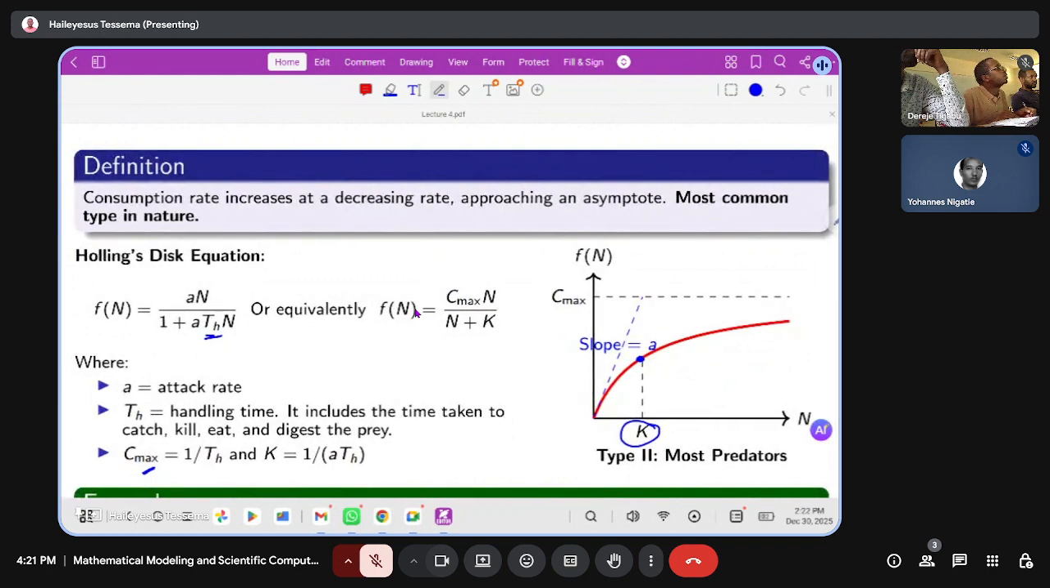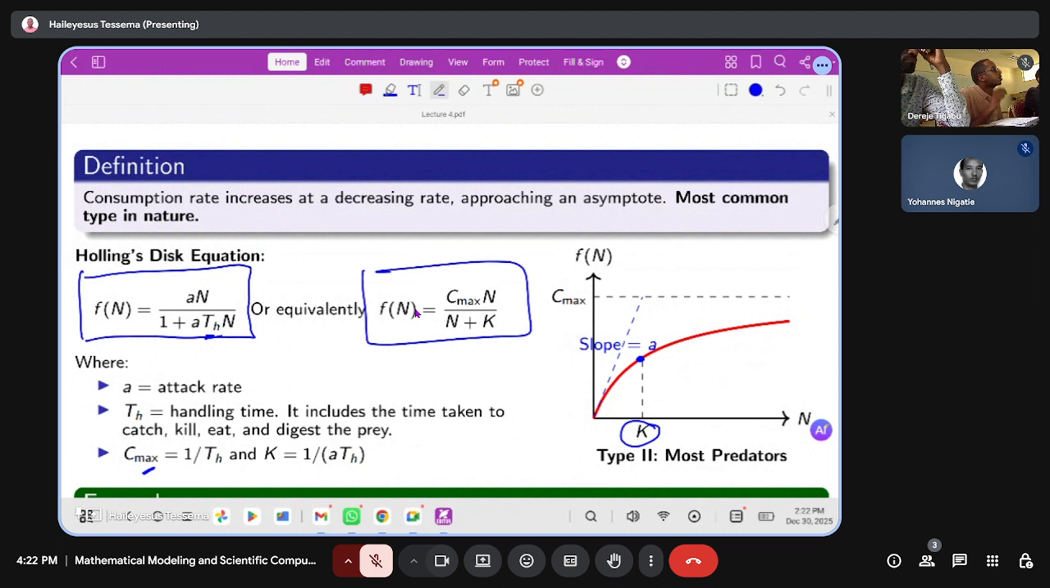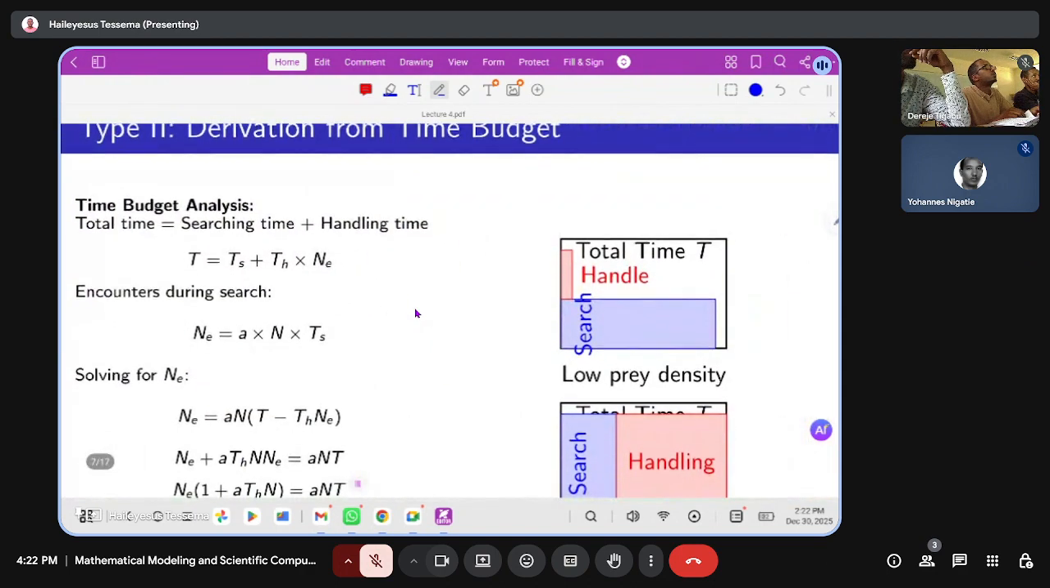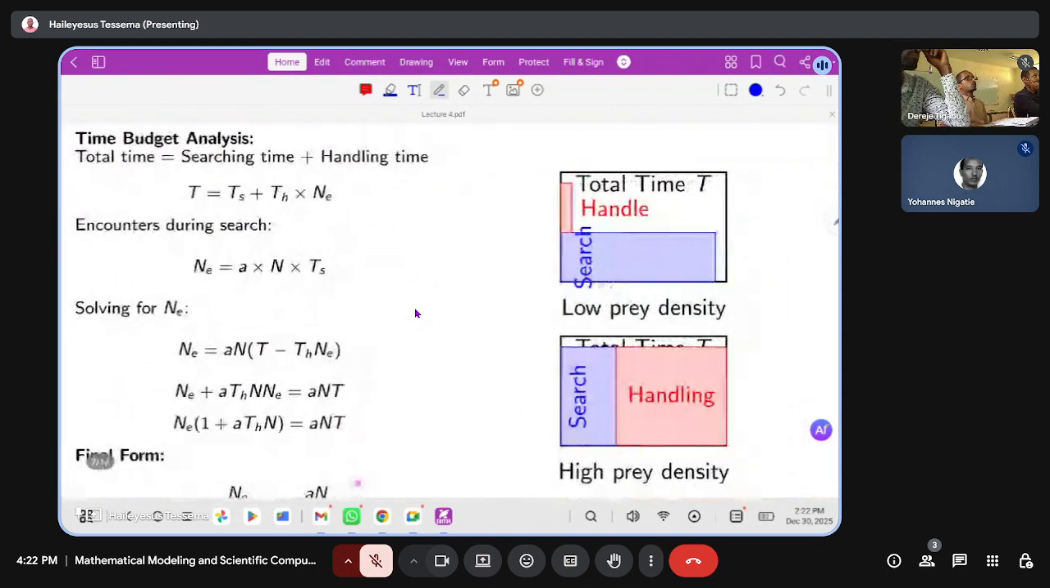So Holling type 2 is represented by either of these forms. It is the natural, common type of functional response that we may use in a predator-prey model. For instance, we can derive the Holling type 2 functional response in this way.